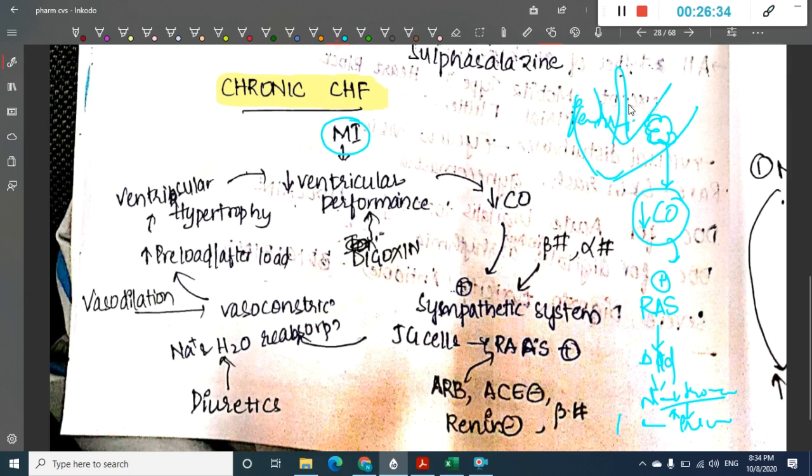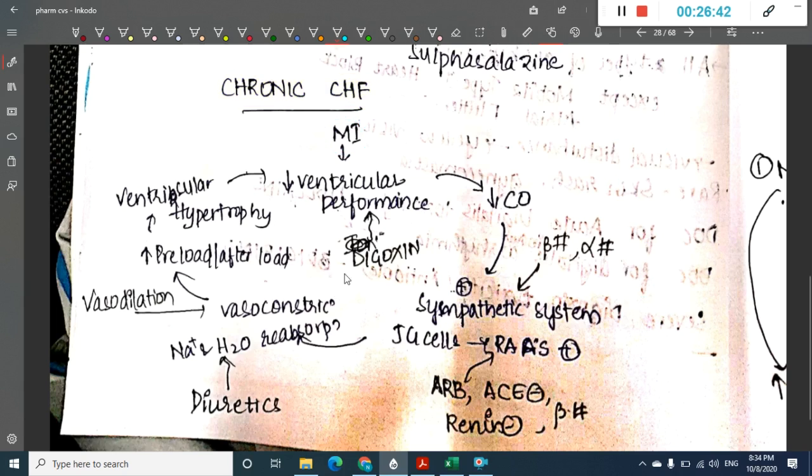In chronic congestive heart failure, this is the mechanism of ventricular remodeling, whose starting point is myocardial infarction. So we have to use drugs which counteract all these pathways.